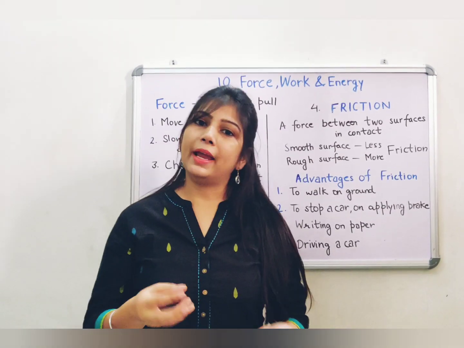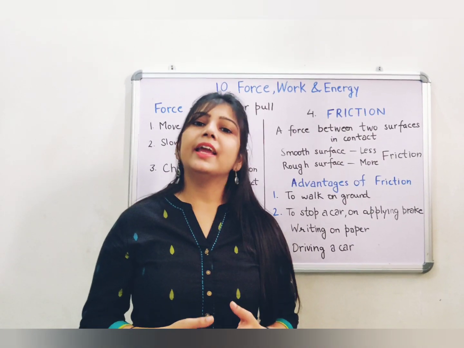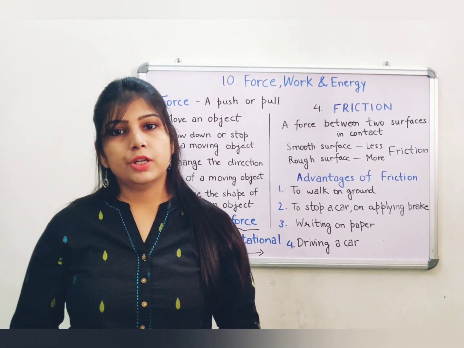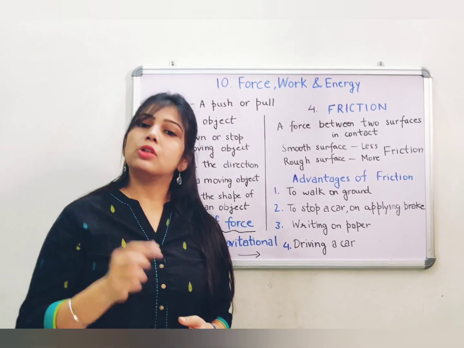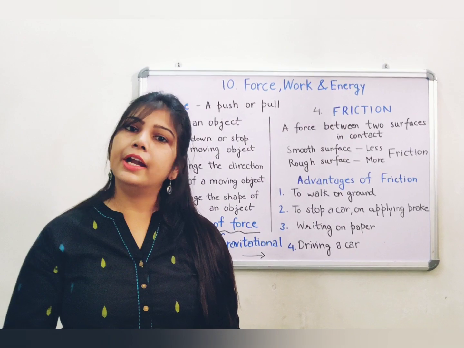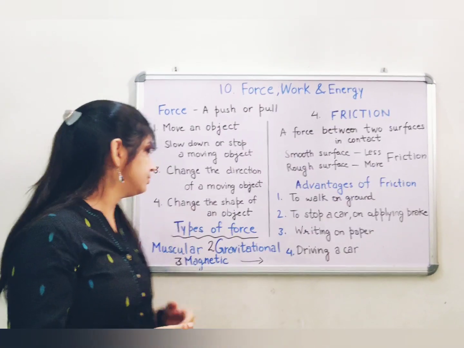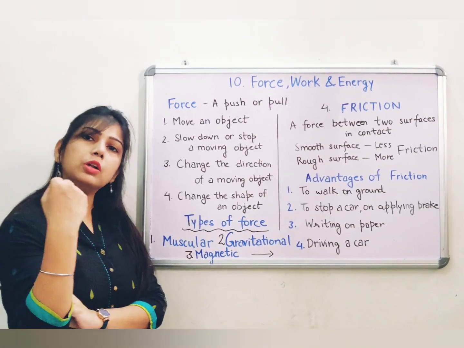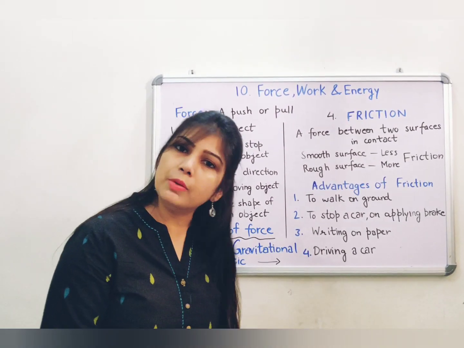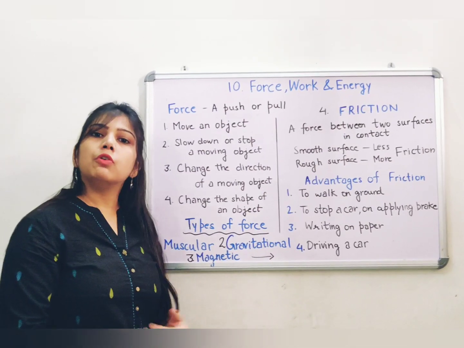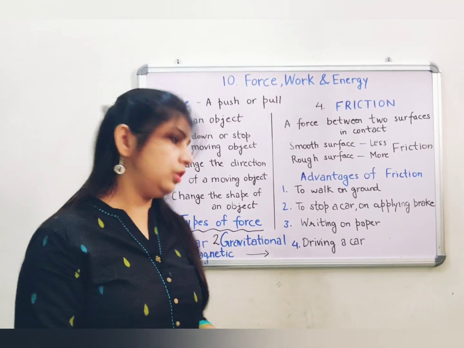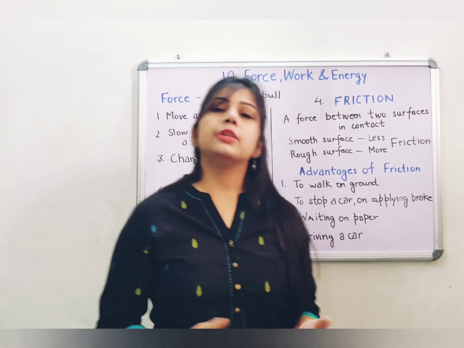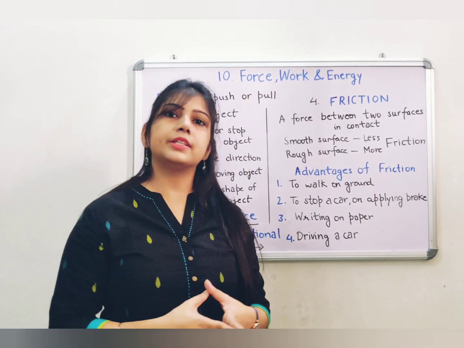We cannot pick up paper, plastic or anything else with a magnet. Magnetic force is applied on iron objects only, and steel also has some amount of iron in it, so steel objects also. So now we have covered the types of forces: muscular force, the force which is due to muscles of the body; gravitational force, the force due to the earth's pull; and magnetic force, the force of a magnet with which it pulls iron and steel things towards itself.